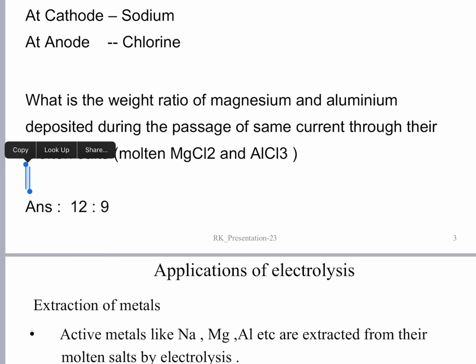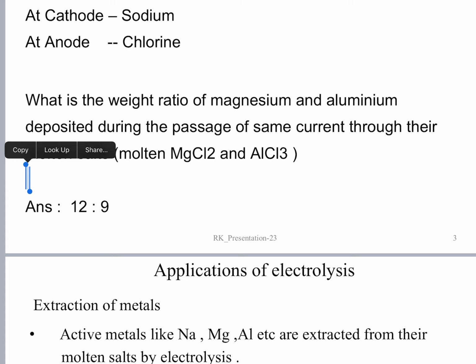Here the same formula, chemical equivalent or equivalent weight is equal to atomic weight by valency. So 27 by 3 comes to 9. So by the passage of 1 farad of electricity through molten aluminum chloride, 1 gram equivalent, that is 9 grams of aluminum, will be deposited.